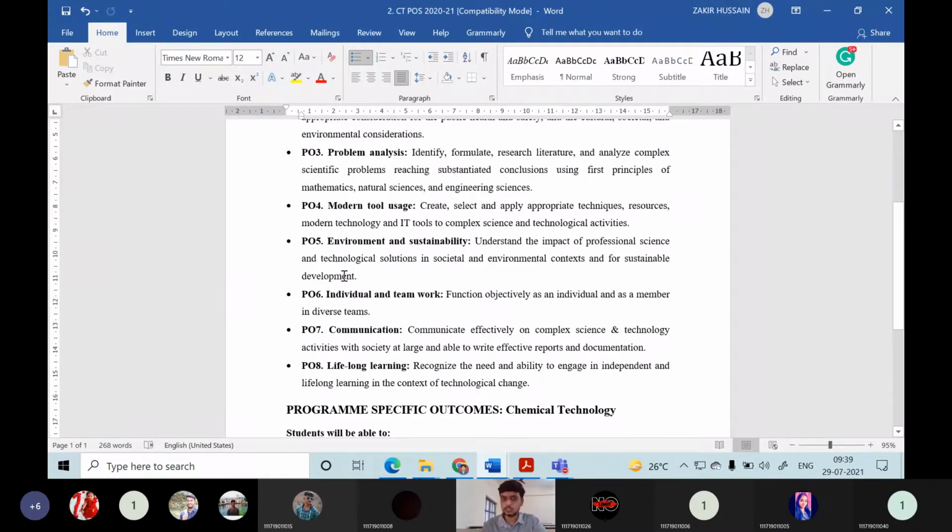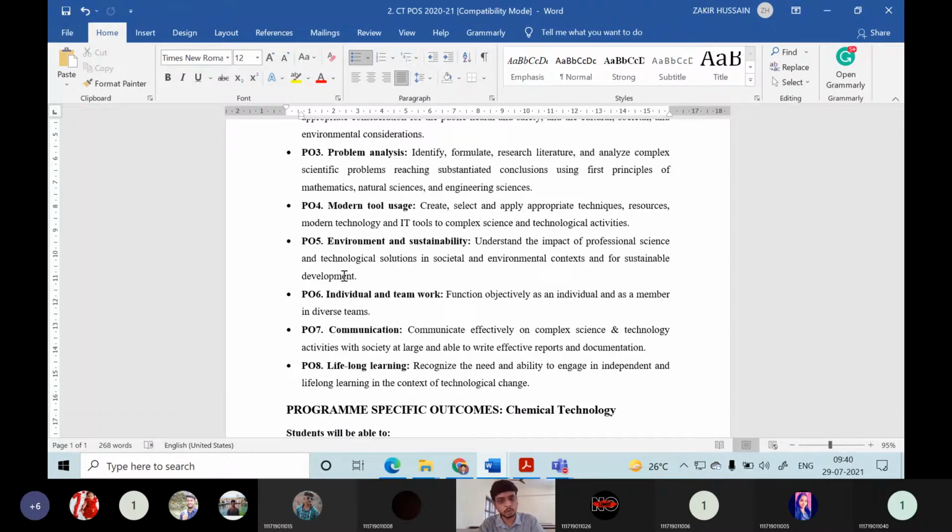Then program outcome 6: individual and teamwork. Teamwork is a must. You might have studied group dynamics in value education. Everybody cannot work as an individual; as an individual, we remain unsuccessful. If you know what group dynamics is and how to handle a team, you will be more successful. If you want to walk long, you have to take the path of teamwork.